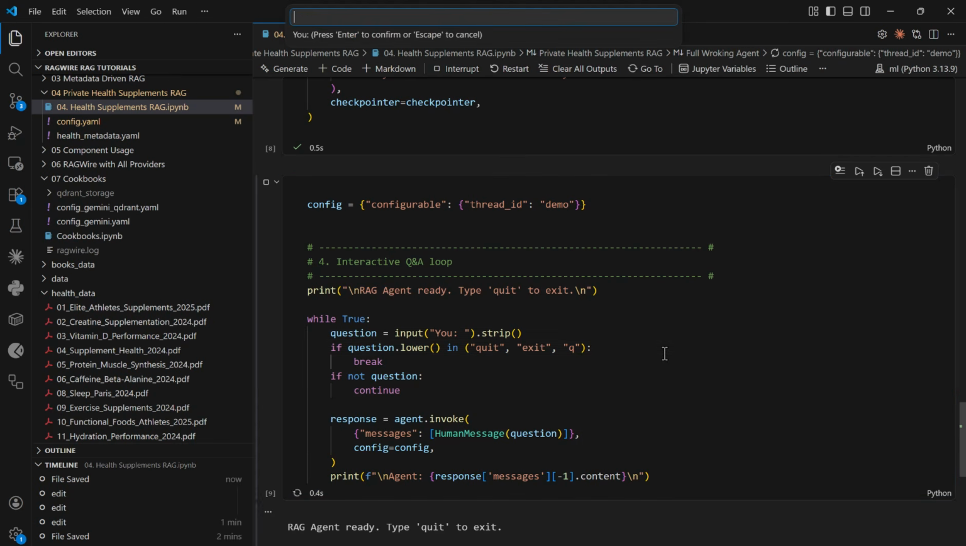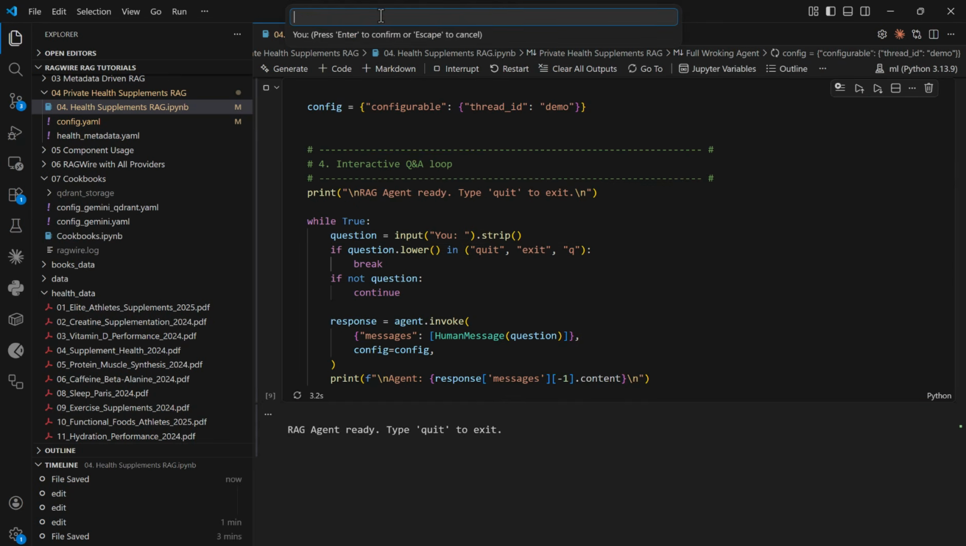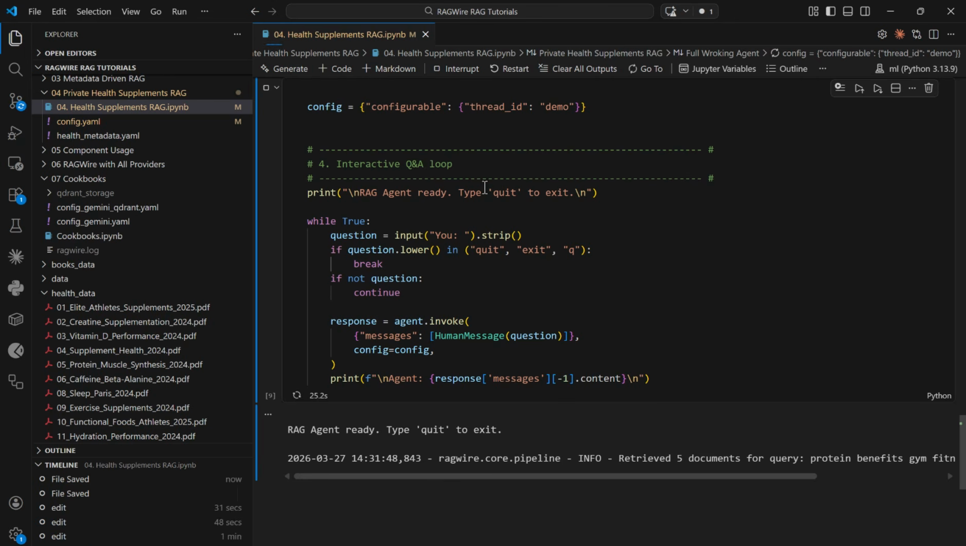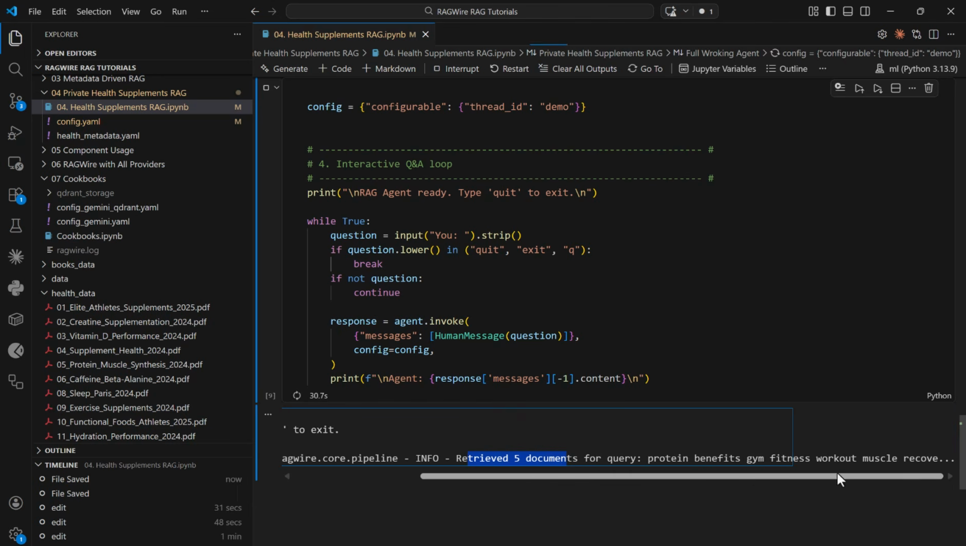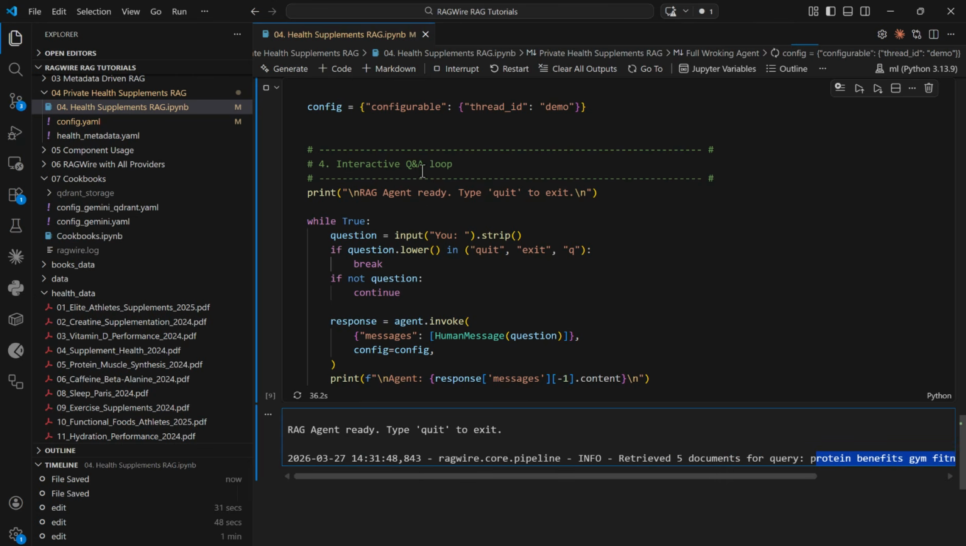Let's go ahead and run this and ask here a simple question. So it has started here. I'm going to ask a simple question like, what is the benefit of protein, let's say, in gym. All right, so what it is going to do here, it is going to first implement a filter, then it will pass that filter, basically the metadata filter, and thereafter it is going to retrieve the documents. So it says here it has retrieved 5 documents from the query: protein benefits, gym fitness, workout, muscle recovery, etc. Basically this query has been reformulated from what I had asked initially.